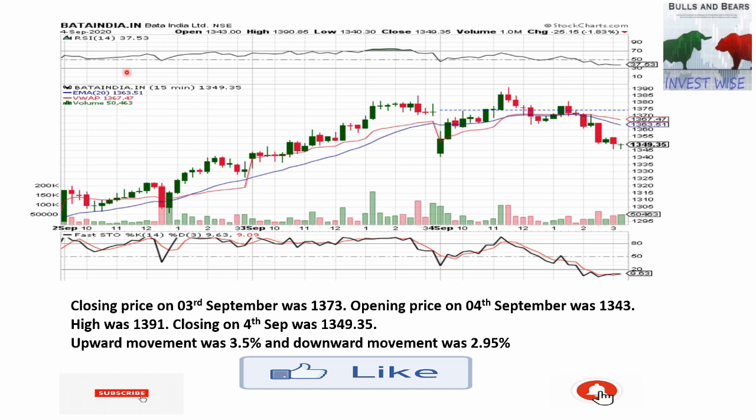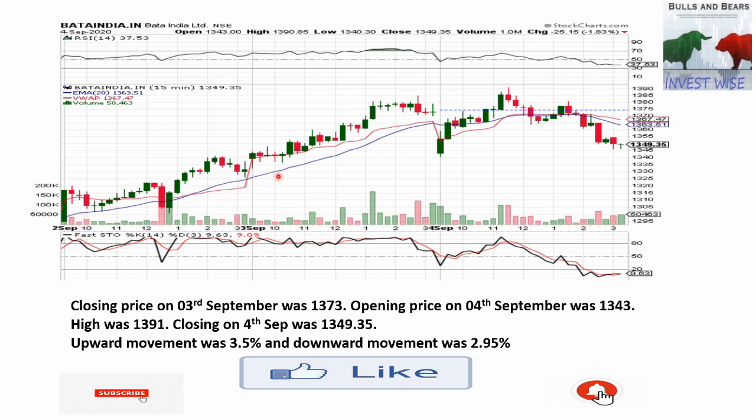Now let's come to the stock. I have chosen a stock of Bata, and I've shown 3 days. All you need to map on your chart is the VWAP, which is shown here in red. The red line depicts the VWAP. And second, you need to plot the 20-day EMA. It's not a simple moving average, it is the exponential moving average, and this is depicted by the blue line.